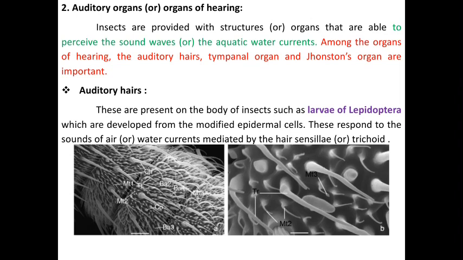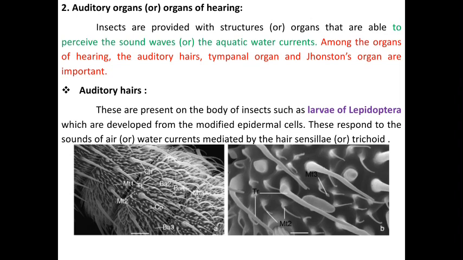Among the organs of hearing, the auditory ears, tympanal organs, and Johnston organ are the three important auditory organs. It means that insects have 3 different auditory organs. The first one is auditory ears, the second one is the tympanal organ, and the third one is the Johnston organ. Also, the pilifer is one of the auditory organs present in Lepidopteran insects. It means insects have 4 different auditory organs. In that, the first one is auditory ears.